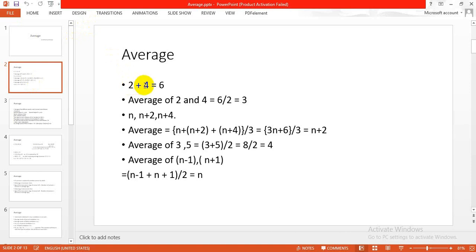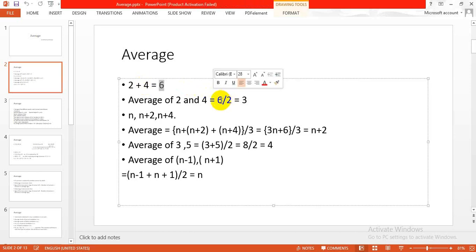So the sum of observations is 6, and the number of observations is 2, since 2 is one and 4 is one. So the total number of observations is 2. The sum of observations is 6 and the number of observations is 2, so 6 by 2 is equal to 3. So the average of 2 and 4 is 6 by 2, which is 3. It is as simple as that.